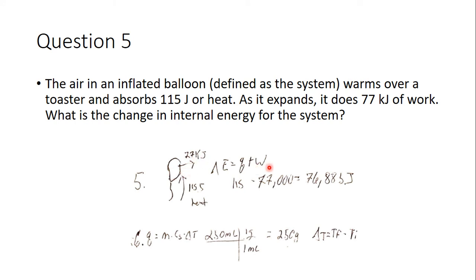So work is negative. What we need to be aware of are the units. Kilojoules is 1,000 joules. So if I have 77 kilojoules, that's 77,000 joules. When I'm adding or subtracting, I have to be in the same unit, so I put both of these in joules. So I have 115 from the heat, positive value, minus 77,000 from the work, because I'm doing work. So in total, this answer is negative 76,885 joules. You can ignore the bottom part. That actually goes to question 6.